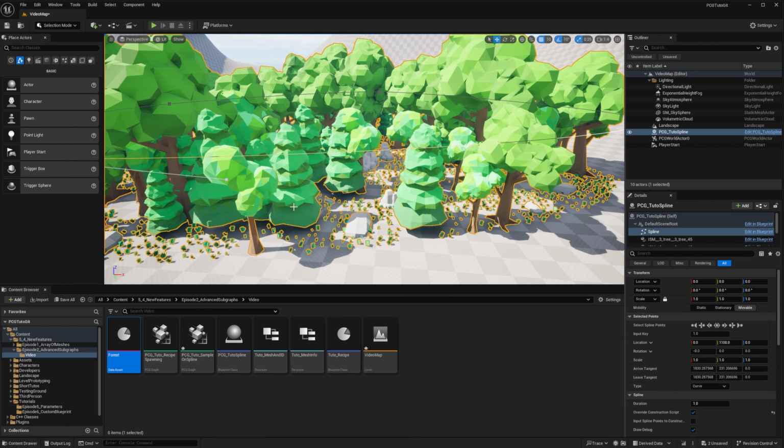And with that, we reached the end of what I wanted to show you today. It was a packed video with a lot of information, very dense, so take the time to digest it. Using subgraphs makes the system very powerful, but also makes it a bit more complicated to understand what is going on. So it is important to understand how you can debug it using the inspection or debug colors. Of course, I used a spline for this tutorial, which also applies to a PCG volume, or you can replace the projection on the landscape by the world ray hit query node if you need to project on static meshes instead, like we did in the short episode 1.